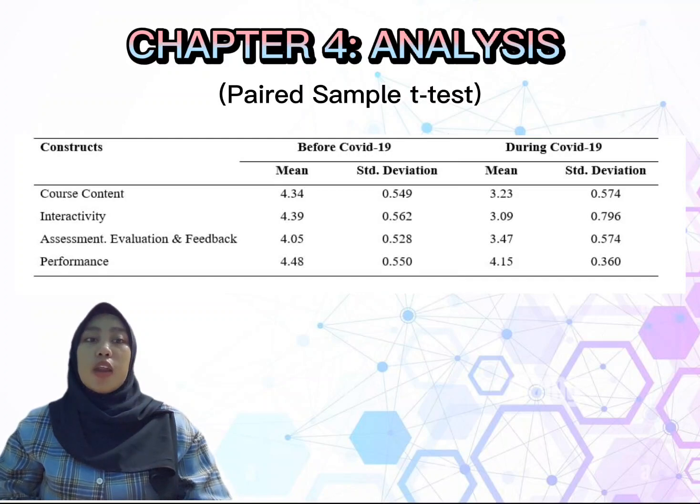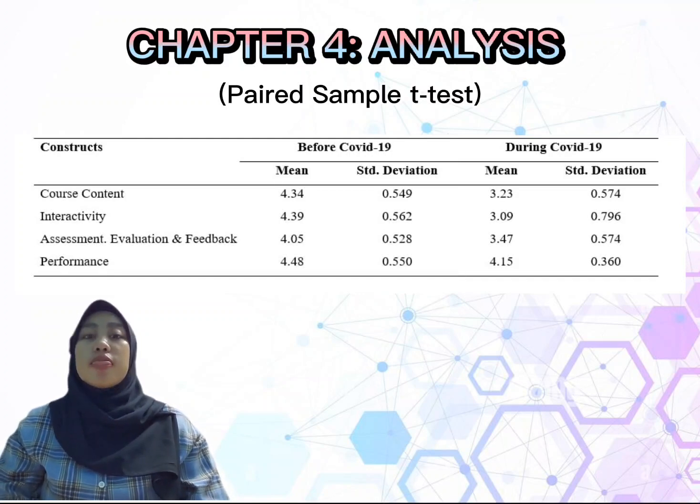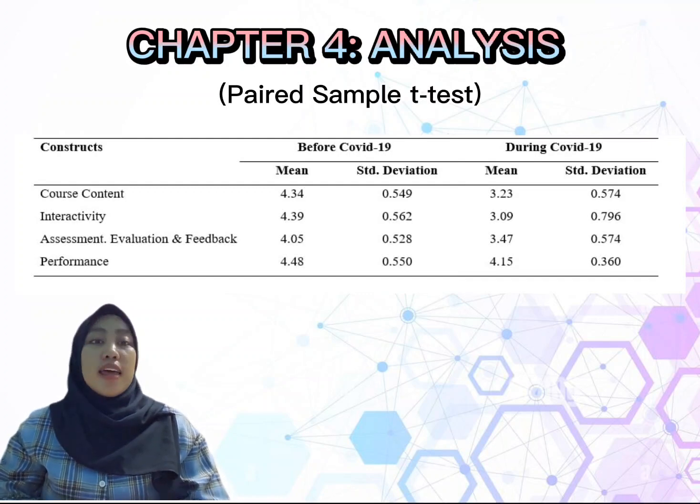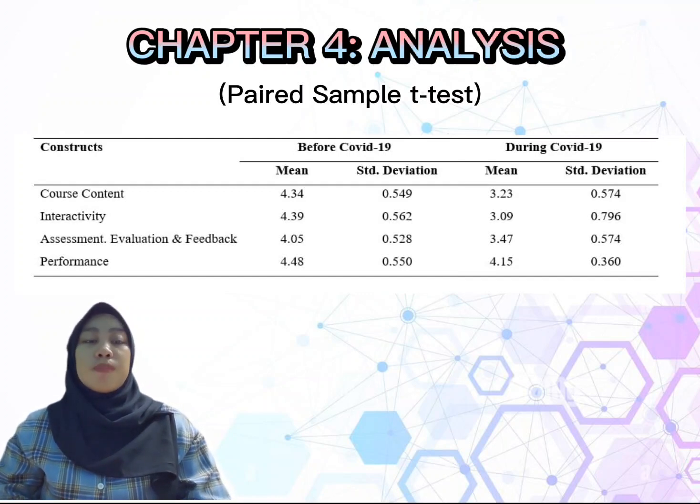For course content, most students agree that physical learning is more effective than online learning. This was shown by the higher mean value before COVID-19 compared to during COVID-19. The value was also statistically significant as the p-value is 0.00, which is less than 5%.